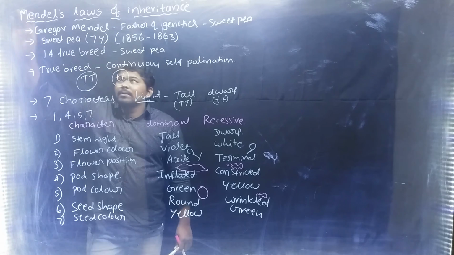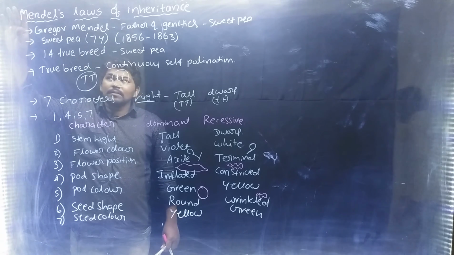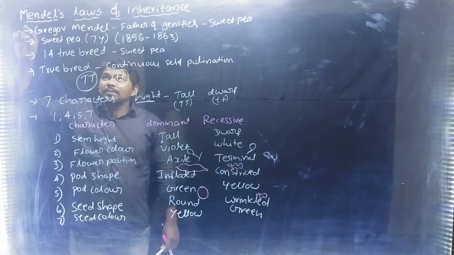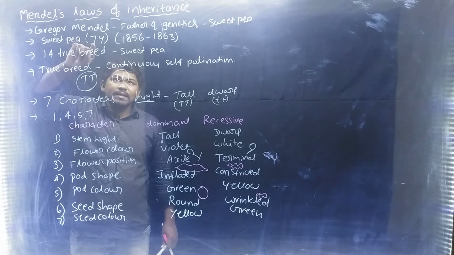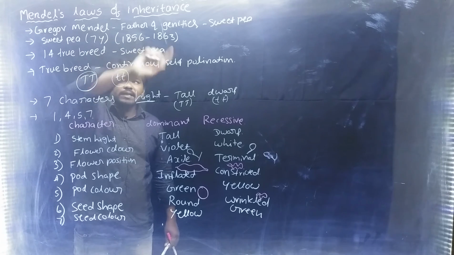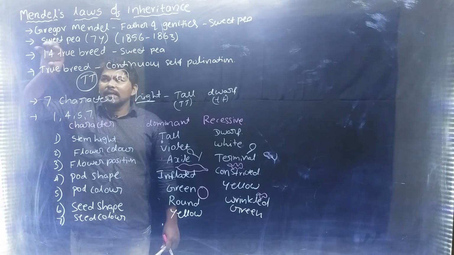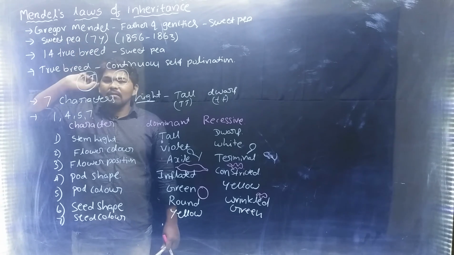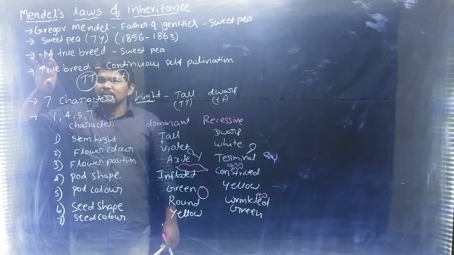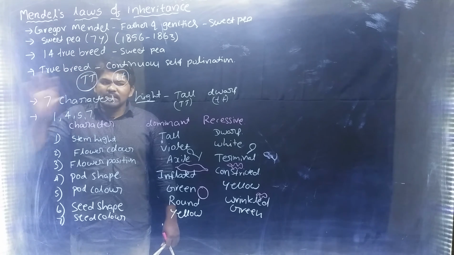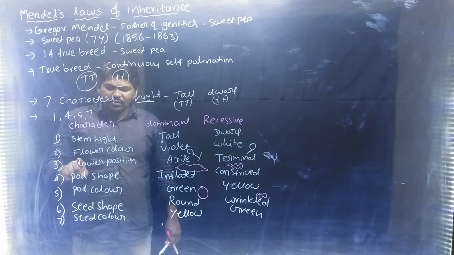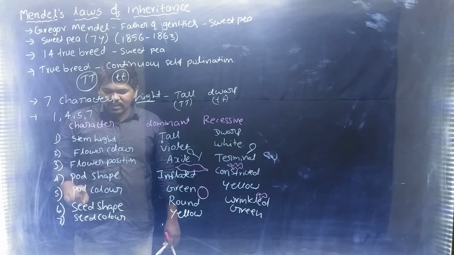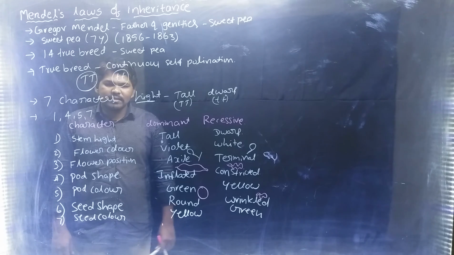Once again, Mendel's laws of inheritance. The scientist Gregor Mendel, called the father of genetics, worked on the sweet pea plant for 7 years, from 1856 to 1863, by crossing the 14 true breeds. Then he identified the law of inheritance. The 7 characters taken by Mendel are stem height, flower color, flower position, pod shape, pod color, seed shape and seed color.